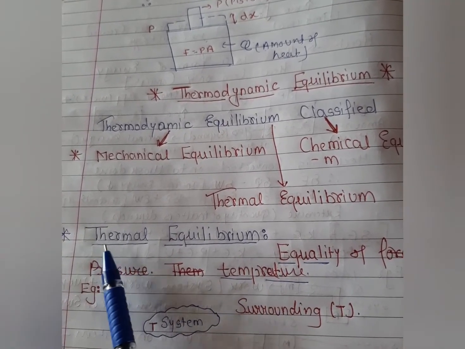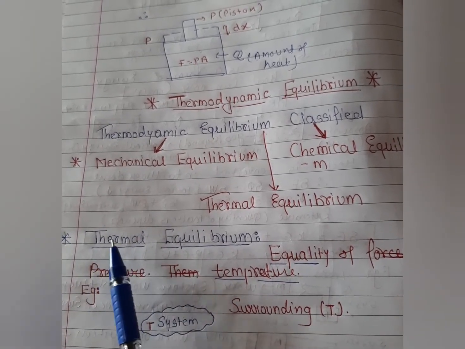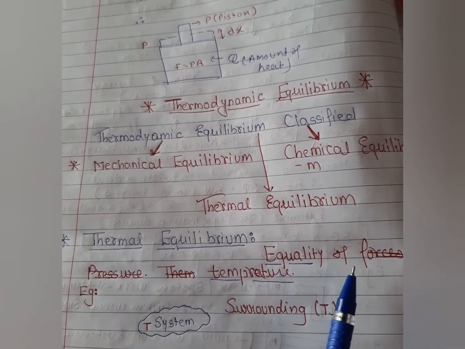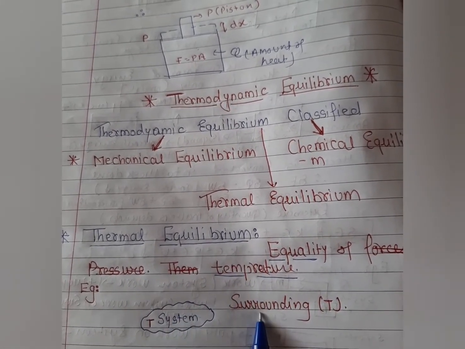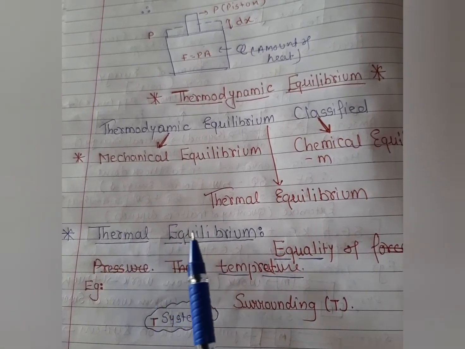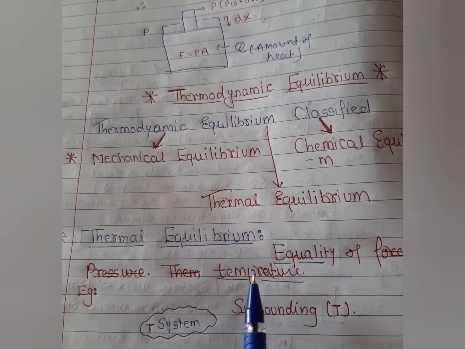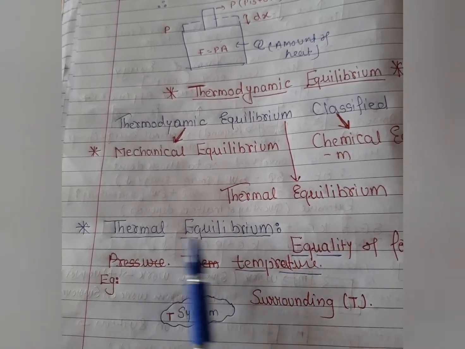So here I am talking about thermal, which means I am talking about temperature. When the word thermal comes, it means temperature. So there is equality of temperature between system and surrounding. Yes students, when we say thermal equilibrium, it means equality of temperature. The equality of temperature between system and surrounding is called thermal equilibrium.